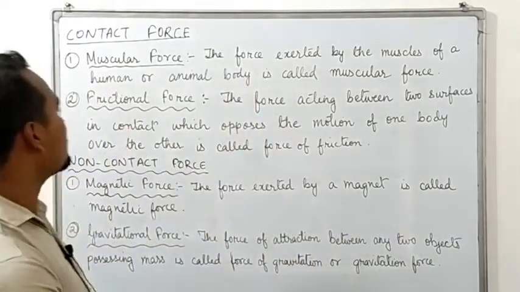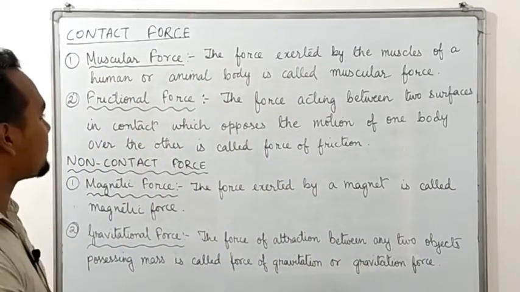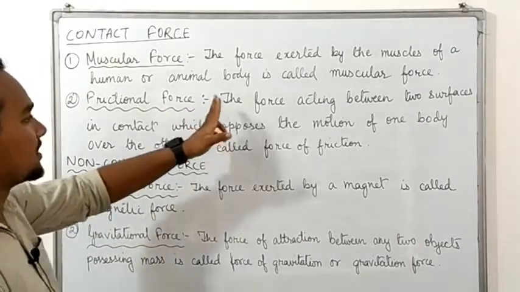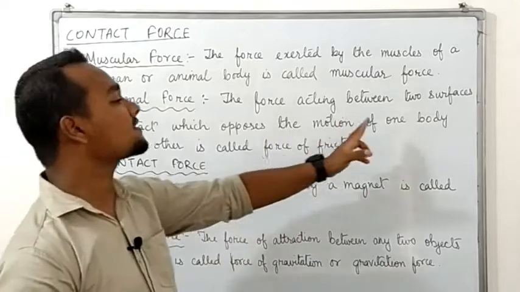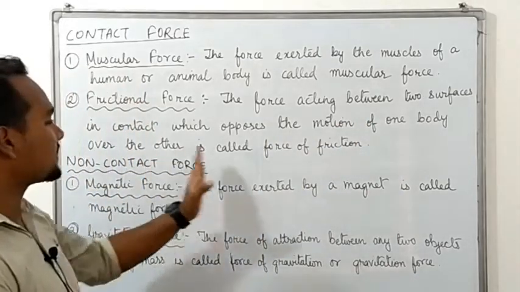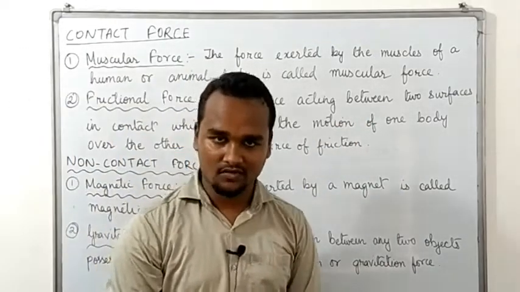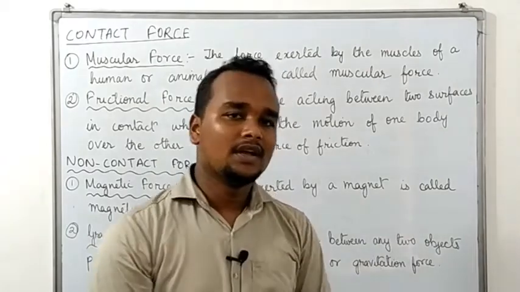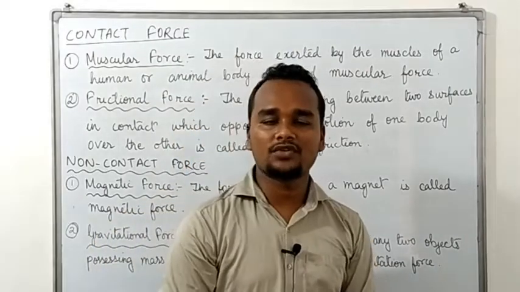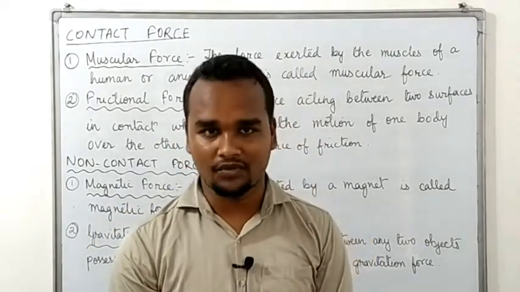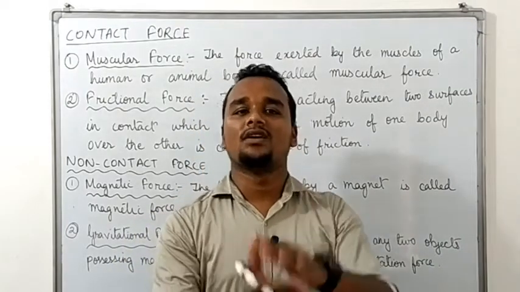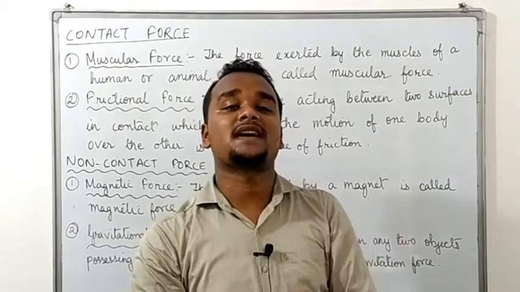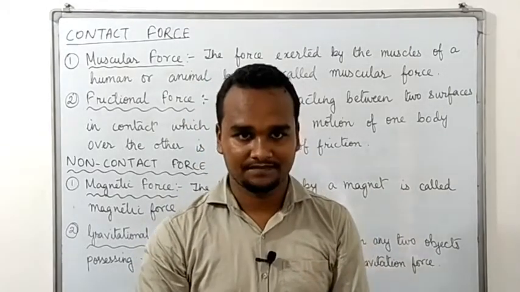Clear? So now let us see the next type of contact force, that is frictional force. The force acting between two surfaces in contact which opposes the motion of one body over the other is called force of friction. What is frictional force? In short, frictional force is an opposing force. Okay, this force arises when two surfaces are in contact with each other.